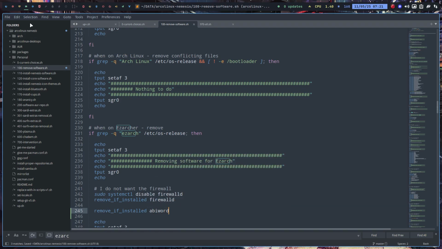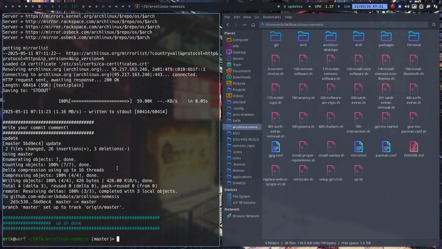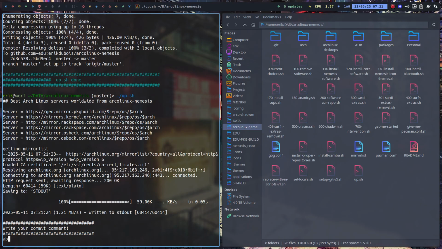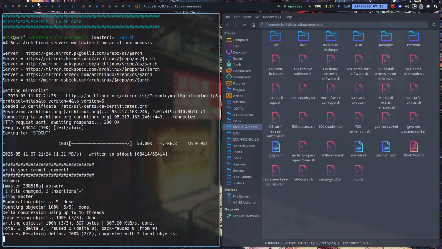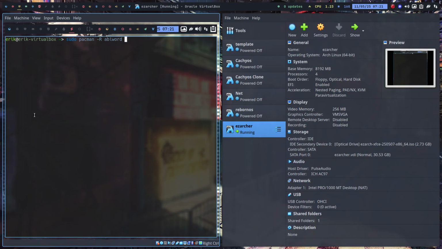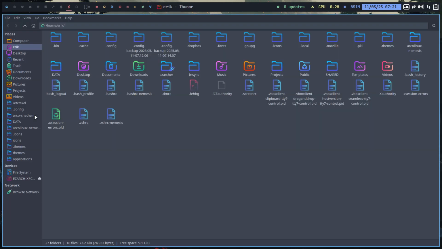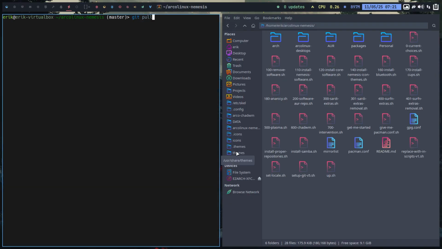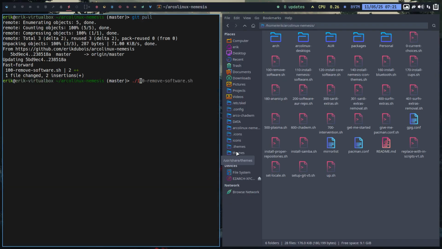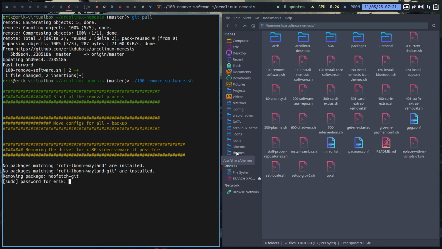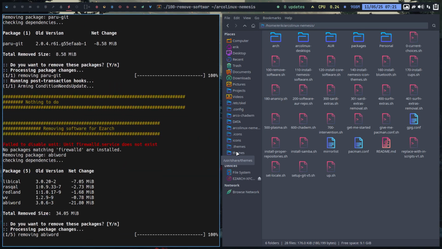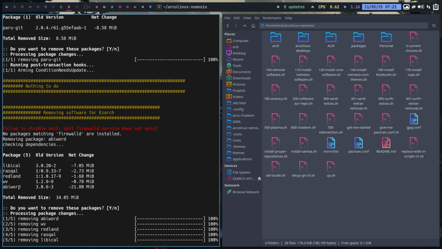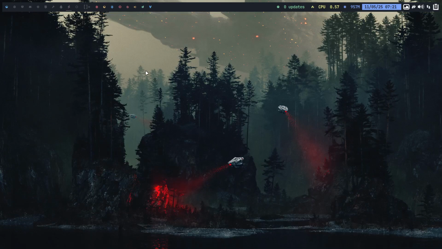Save, push to the internet, and that's the fun thing, right? You go to the system again, to the folder. The folder is ArcoLinux. You git pull it again. It's now on your computer, and you run it. And your fetch is gone again, but also AbiWord, right? And you play around, you continue to improve your scripts till you say, this is exactly what I need.